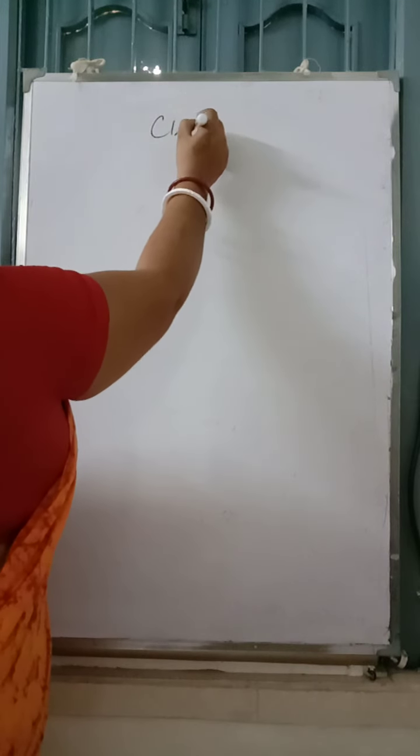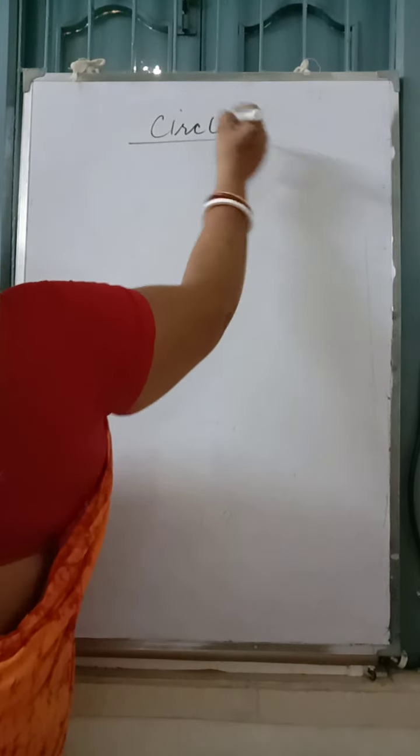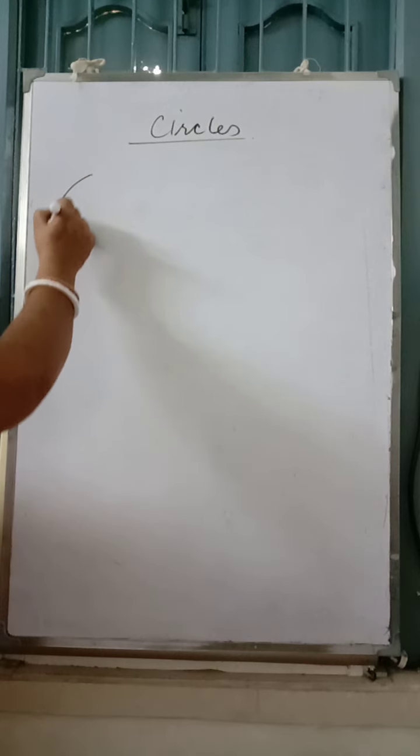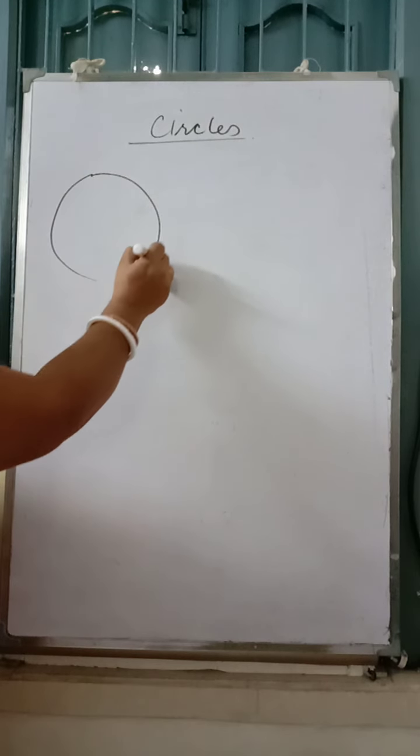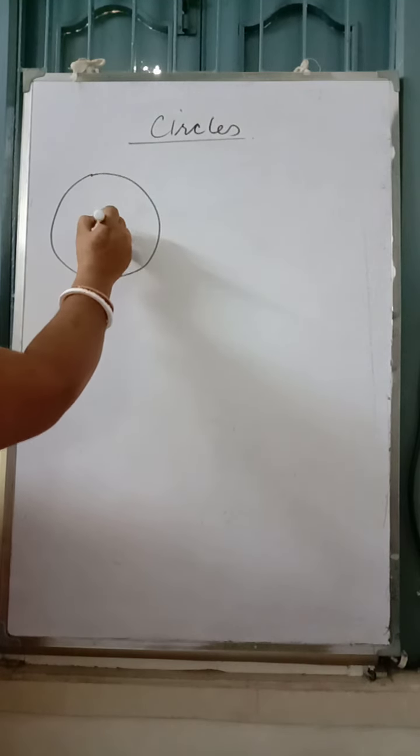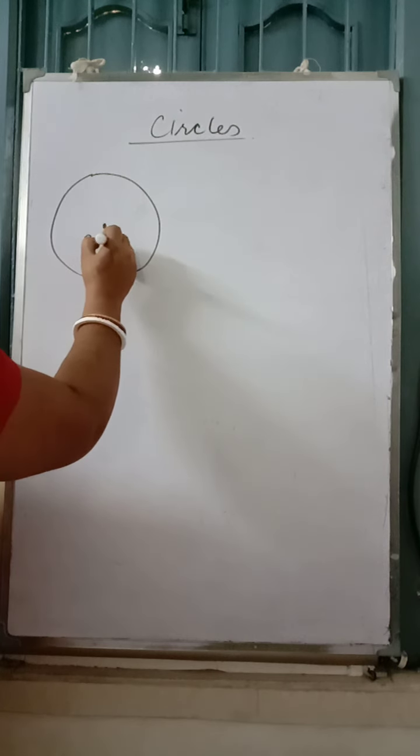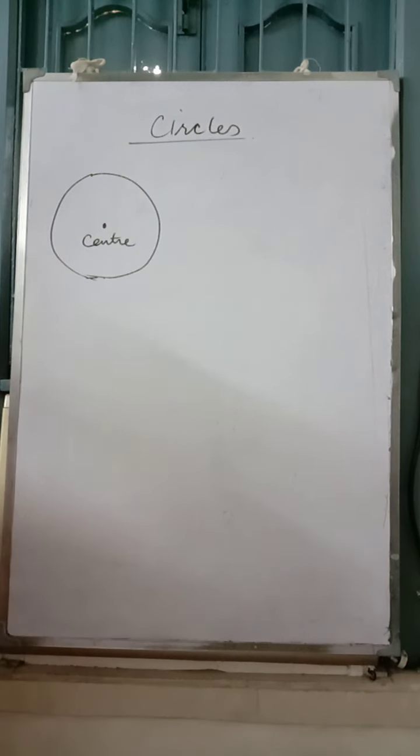We have learned about the quadrilaterals. Next we will be reading about the circles. Now, all of us know, in a circle, the point from where we construct the circle is known as the center. This is known as center.